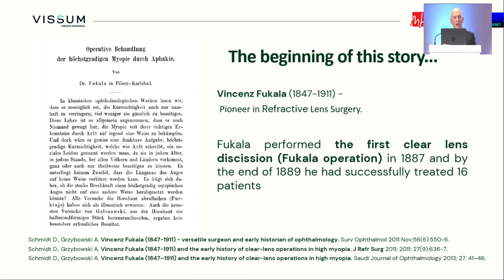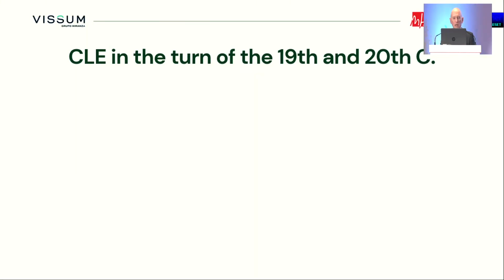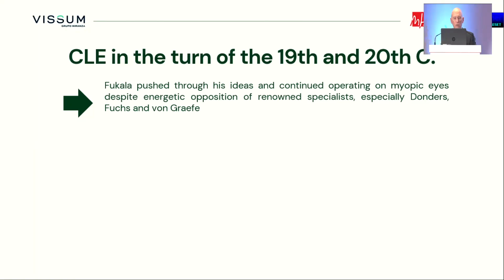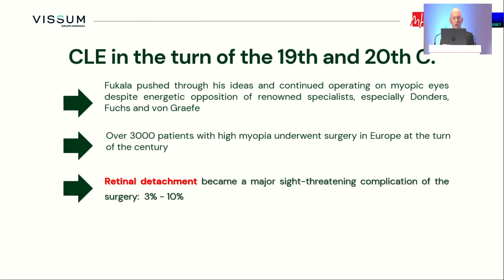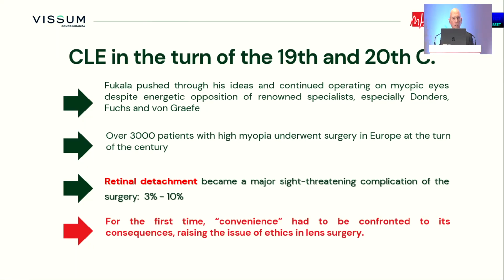In these patients he never extracted the lens, and finally with atropine, the patient was 36 months waiting for the absorption of the masses. At the turn of the 19th and 20th century, Fukala pushed all this idea, even though there was a big controversy, and especially academic prominent ophthalmologists like Donders and Bongrave were against this procedure because after almost 3,000 patients operated in Europe along the turn of the century, retinal detachment was described in between 3 and 10%. So obviously at that moment, we had the consequences of refractive lens exchange.